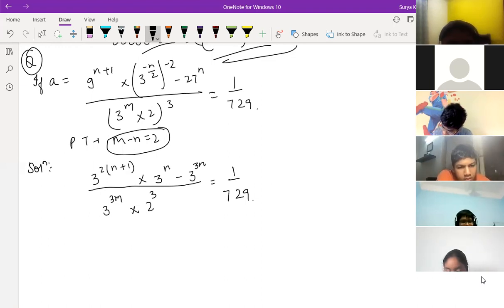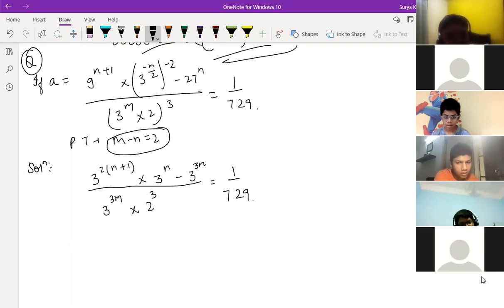Sir, one doubt over here. In this you have got 3 to the power 2n plus 3 to the power 2n plus 2 into 3 to the power n minus 3 to the power 3n. Sir, in this, can we take the base 3 as common, or we can't because there's a minus sign in the last term? First two only you can do. Otherwise, you can add the powers.